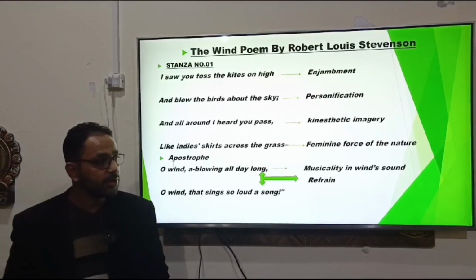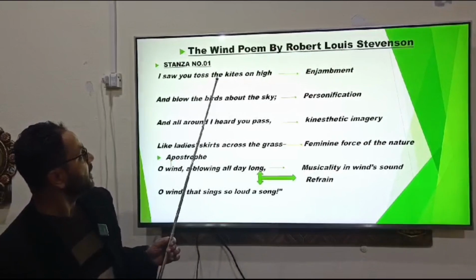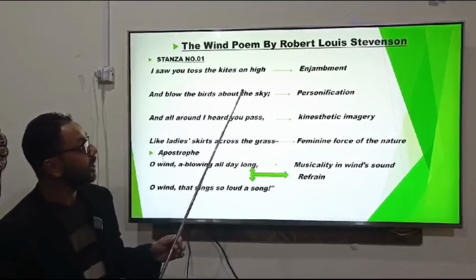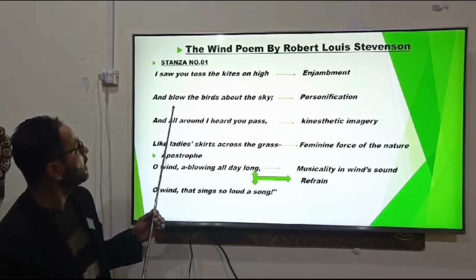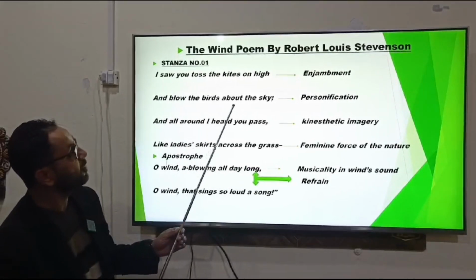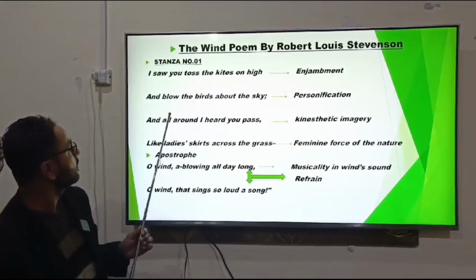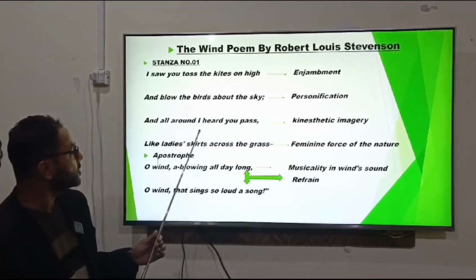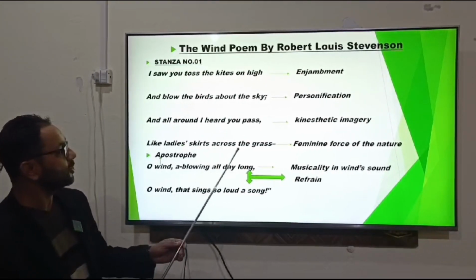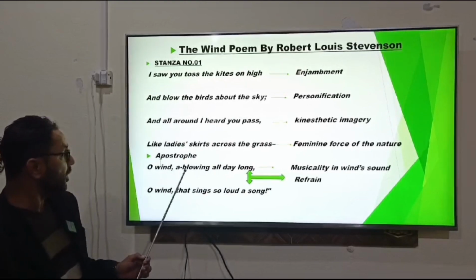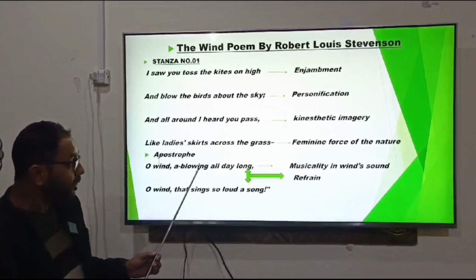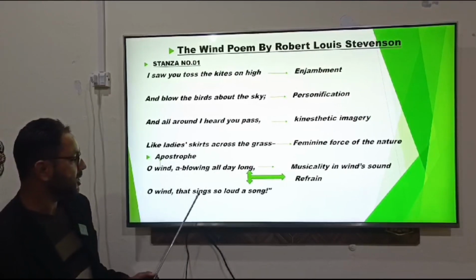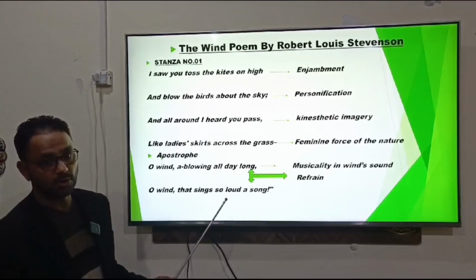The very first stanza we are going to have over here will be: I saw you toss the kites on high and blow the birds about the sky, and all around I heard you pass like ladies' skirts across the grass. Oh wind, blowing all day long, oh wind that sings so loud a song.